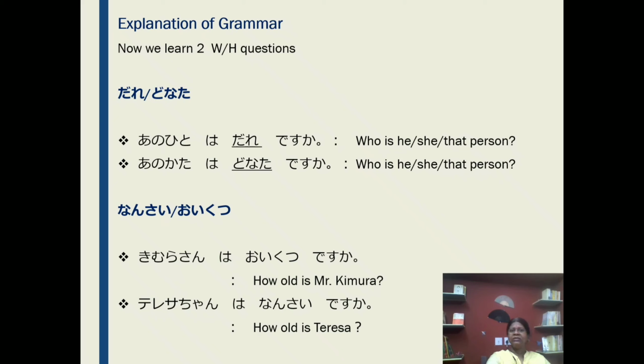Next we will learn nansai or oikutsu. It means how old are you? Nansai and oikutsu both have the same meaning, but oikutsu is the polite form of nansai. Okay. Kimura-san wa oikutsu desu ka? How old is Mr. Kimura? Teresa-chan wa nansai desu ka? How old is Teresa? Hope you understand how to put a question with dare or donata and nansai or oikutsu.